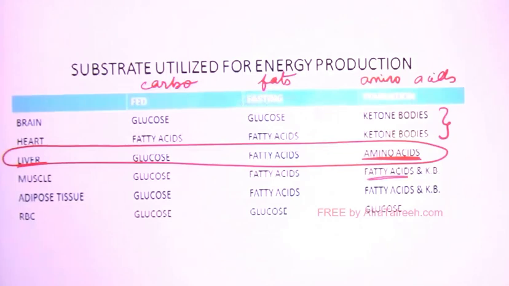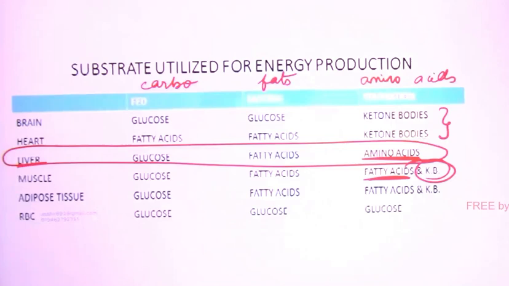Then for muscles, I have written fatty acids because till the time fatty acids are available, muscle will try using fatty acid. Muscle will try to delay the use of proteins in it because there are very important proteins present in muscle. When muscles start using their important proteins, that situation is near death, right? And for muscles, I have also written ketone body. Whether muscle can use ketone body or not was earlier a controversy. But now this is clear in your standard books that muscles can use ketone body, right? So I summarize that ketone body can be used by 3 organs: heart, brain, and muscles, right?